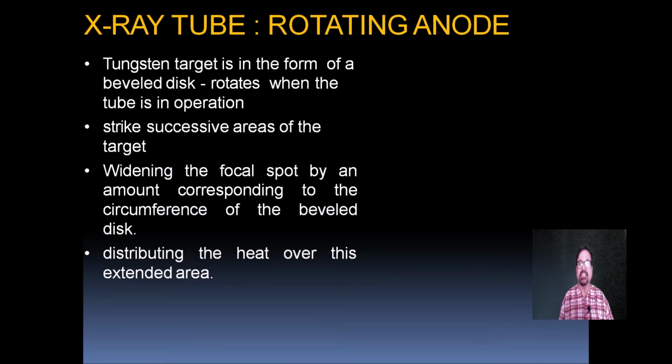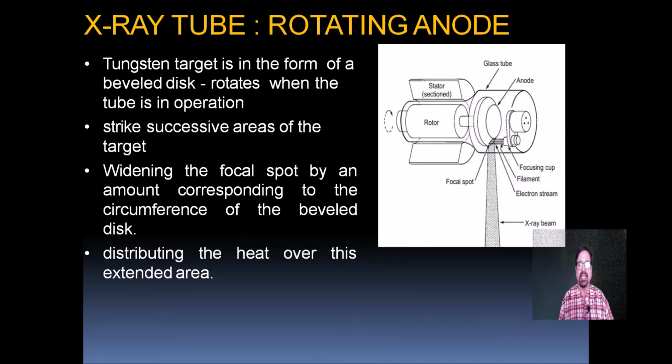Now let's see the same thing with the illustration. Successive areas of the target strike the beam when it is rotating, so a different area comes into contact each time. This achieves widening of the focal spot by an amount corresponding to the circumference of the bevel disc, distributing the heat over an extended area. Since the anode is rotating, at a particular time a different area comes in contact. Since it is moving, heat dissipation will be more effective. This is shown in this diagram. You can see it.